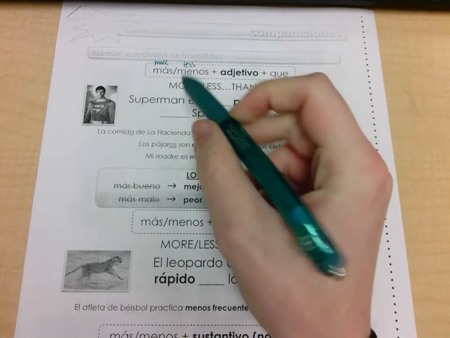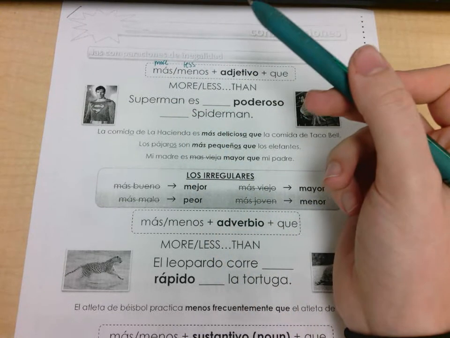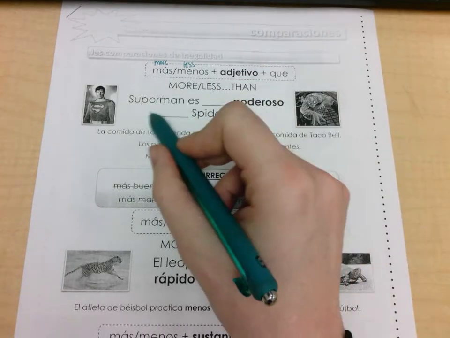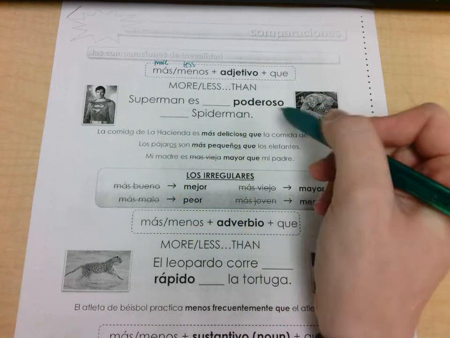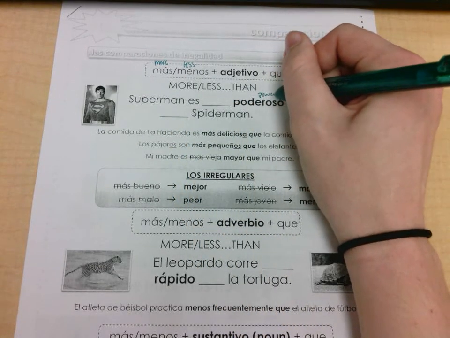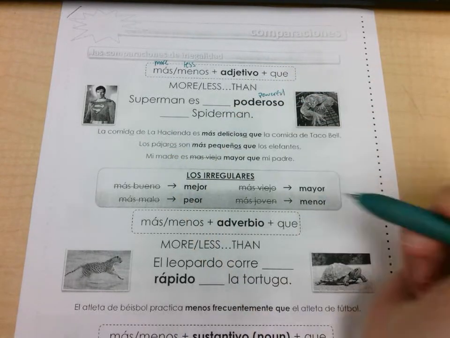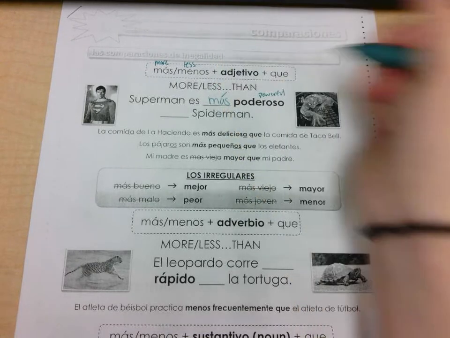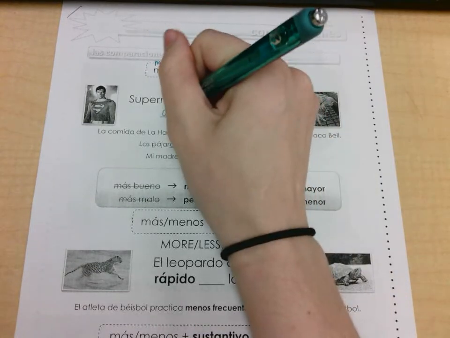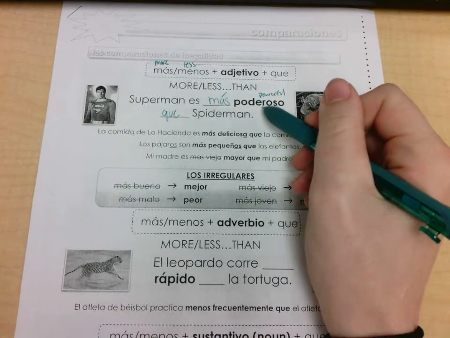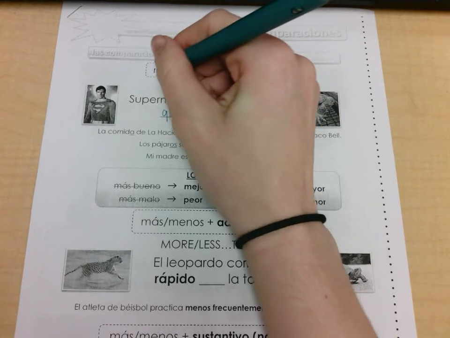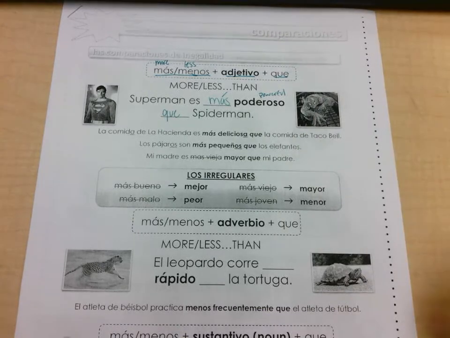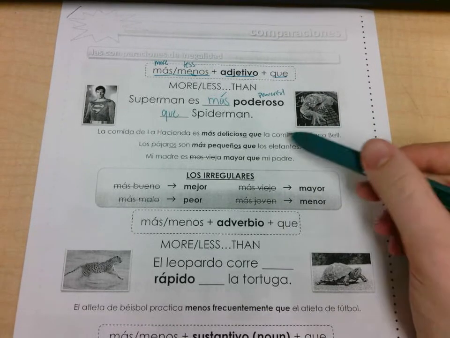So we're saying something is more quick, something is more slow, something is whatever than something else. Alright, so Superman, for example, Superman es blank poderoso or powerful than Spider-Man. So we're going to fill in those blanks. We're going to fill that in with he is more powerful than Spider-Man. Más poderoso que. So this is our formula. We have más or menos plus our adjective plus que. That's the first one. You can see other examples right here.